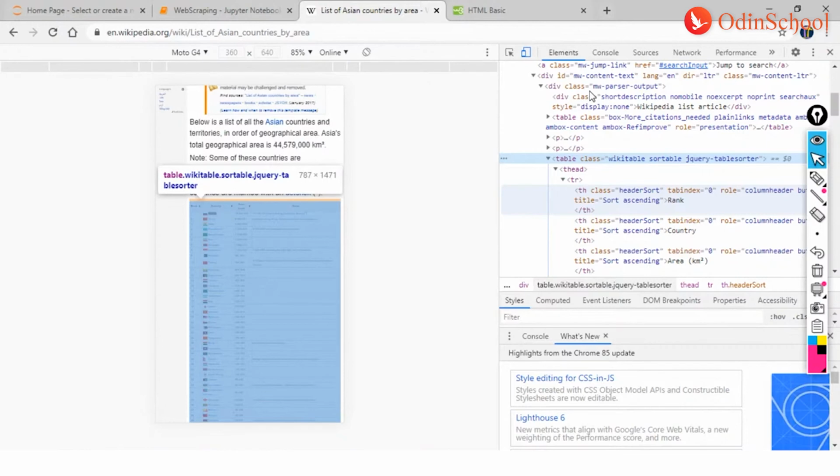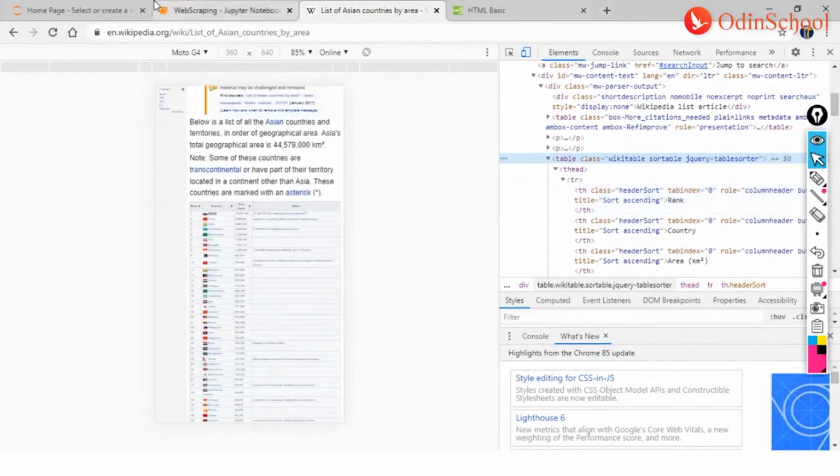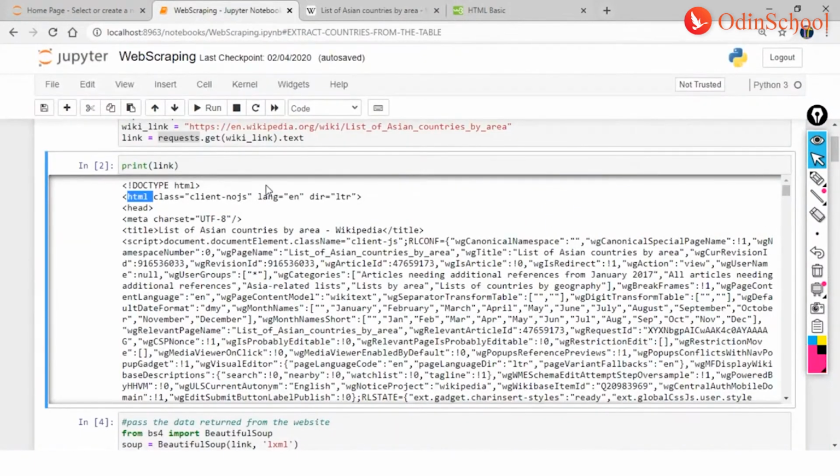Right, so now coming back to the topic, this table here uses the name Wicketable Sortable jQuery Table Sorter. Now we don't need all these names when we would want to instantiate a table. We would just want to use some of these. So now what I would do is, let me just take you to the code and let us understand what all we have here.